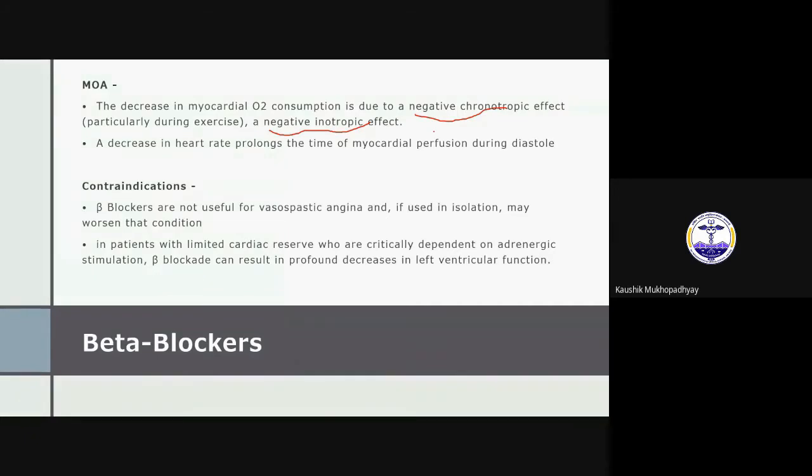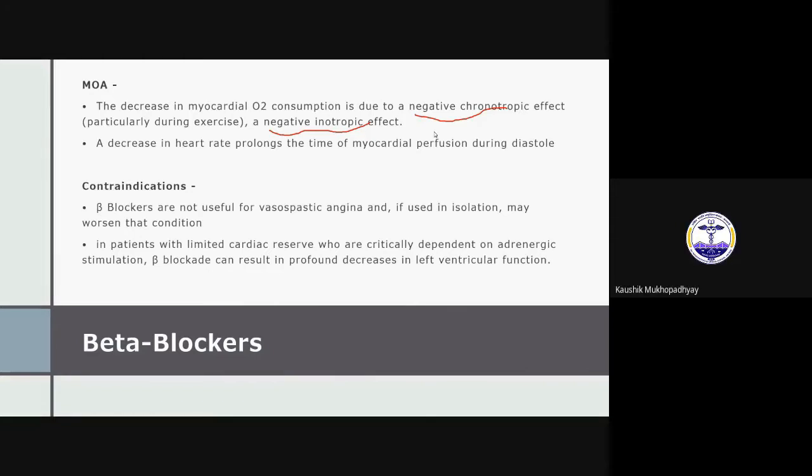Now what are the contraindications? Someone please tell, what are the contraindications of beta blocker? Heart block. Yes, heart block, then asthma. Yes, bronchial asthma, right? Variant angina. Exactly, variant angina.